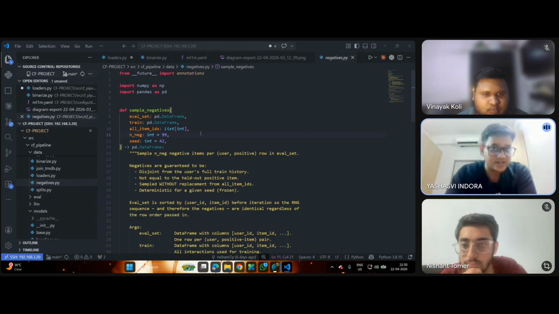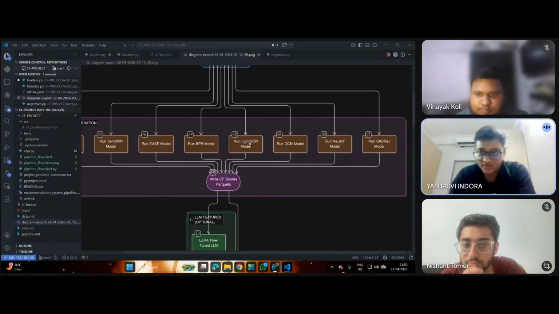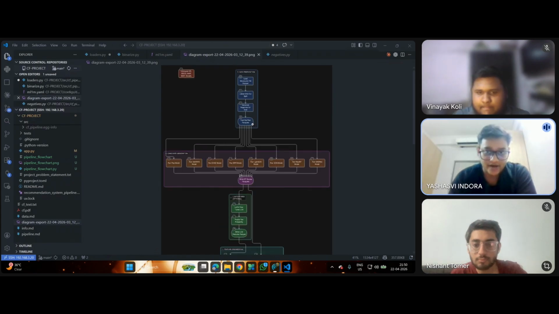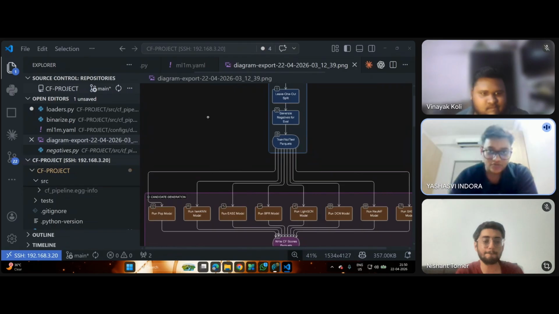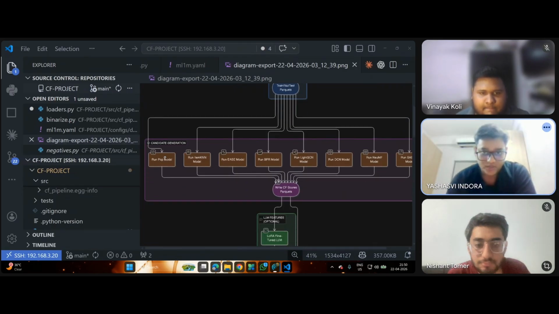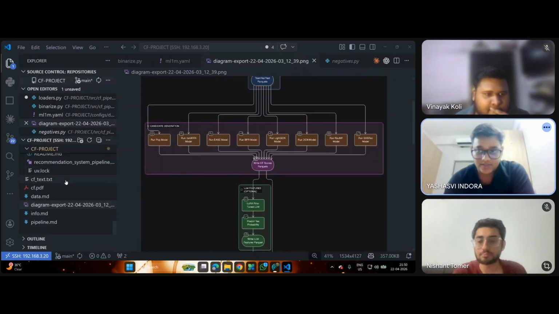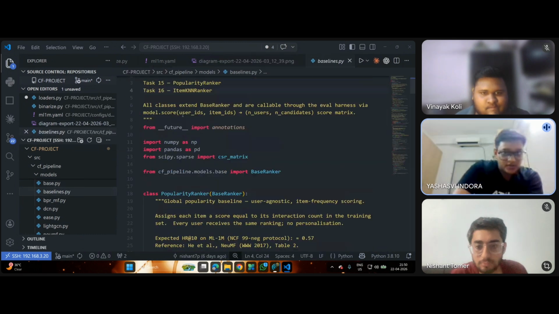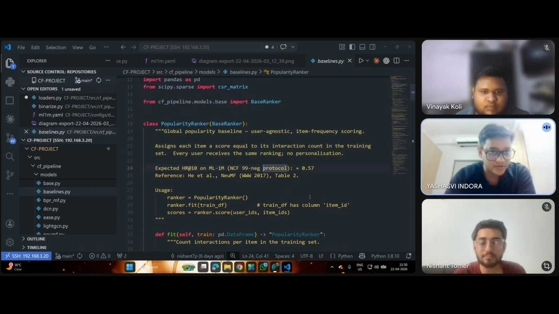The next step is candidate generation, in which we generate recommendation scores using 7 models. Each model independently scores every user-item pair and writes to a parquet file in the data processed folder. First comes a popularity model, which ranks items by global interaction count, simple but strong for cold users. Can you show the pop.py popularity file? Thanks.